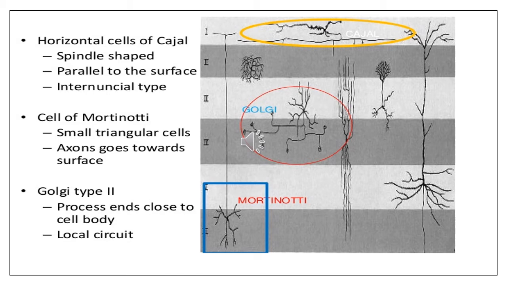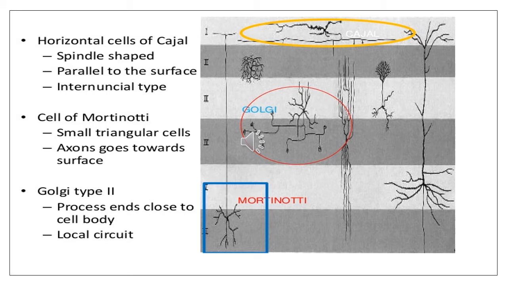Now coming to the third type of cell, that is the horizontal cell of Cajal. They are spindle shaped cell. They run parallel to the surface and they are the internuncial type of cells. These cells are marked with the mustard circle in this diagram on your right side.